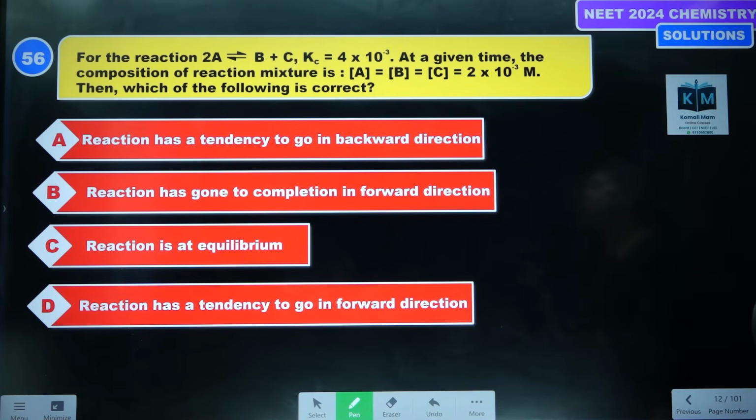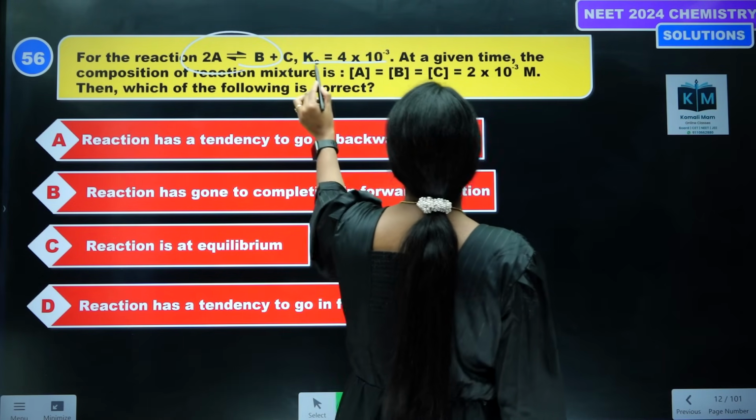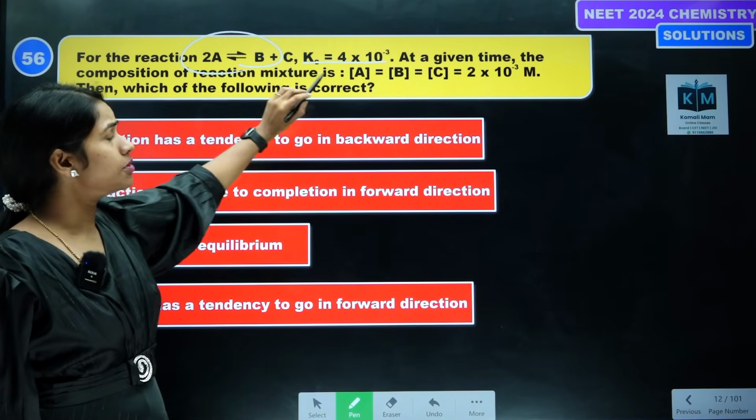Next question, for the reaction 2A gives rise to B plus C, Kc is equal to, they have given the Kc value. At a given temperature, the composition of the reaction mixtures is given.